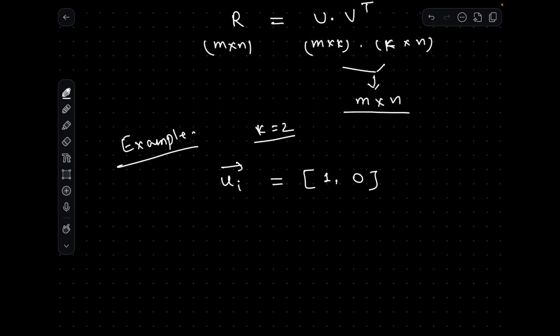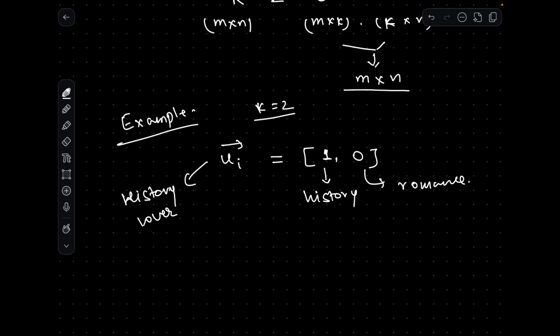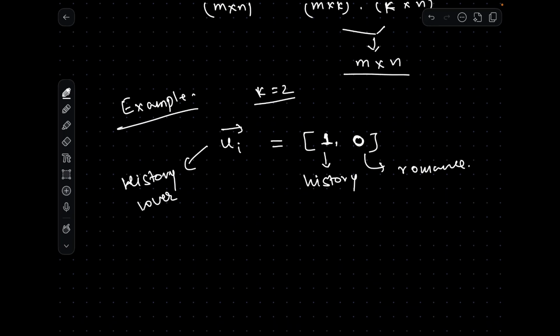The first element here represents history, and the second element represents romance. If we are saying that this user is a history lover, which means they like history movies more than romance movies, then the history part here is 1 and the romance part here is 0. It can be like 0.8 sometimes if they like somewhat romantic movies. But this is how you can write the vectors in terms of the new matrices.